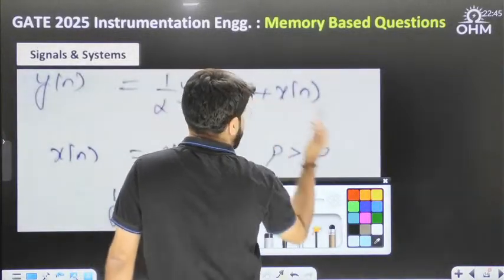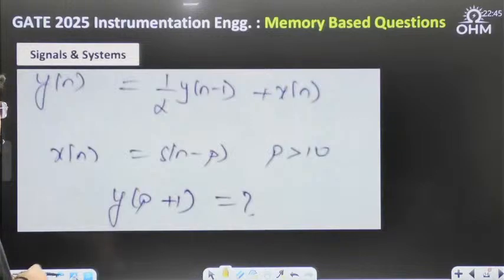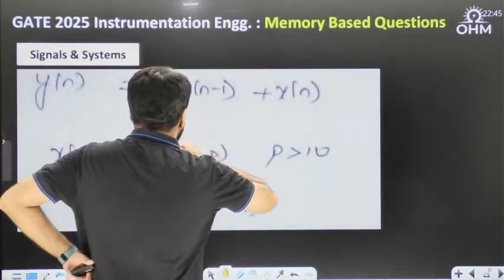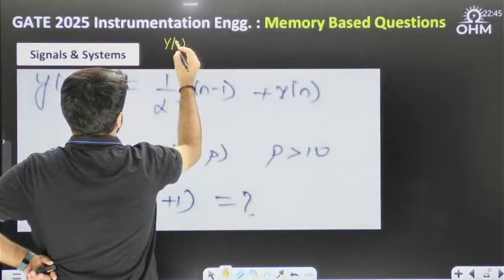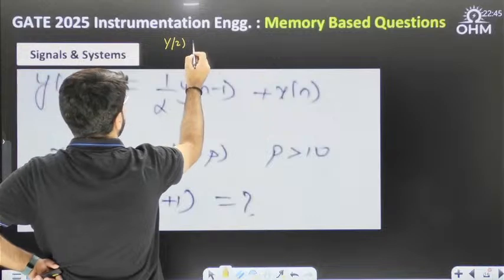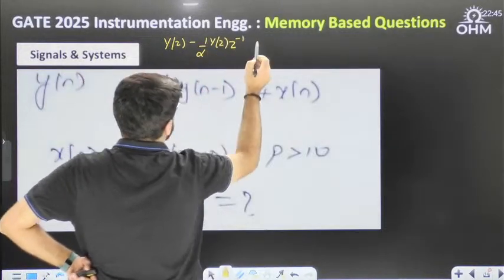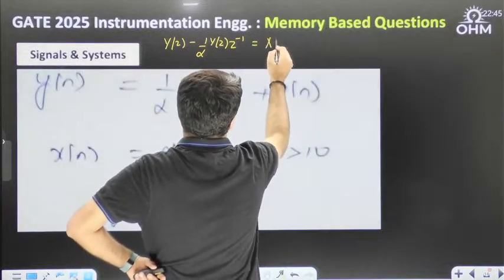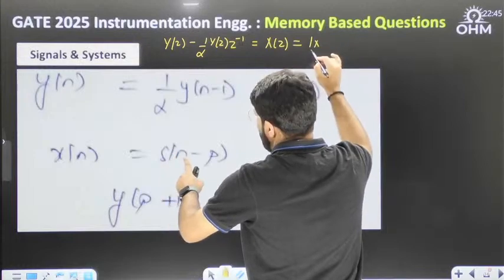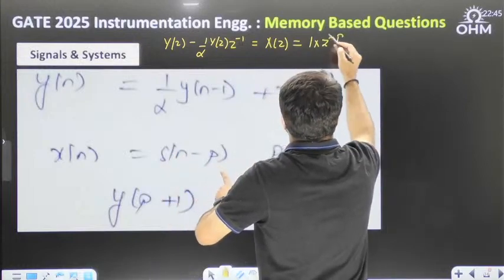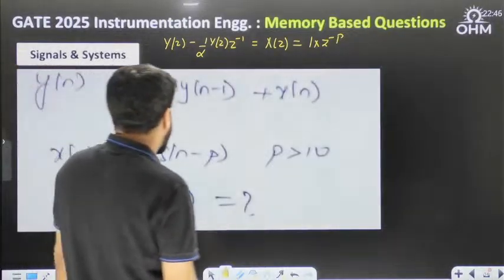First of all, it's better to convert this into the Z transform. You can convert this into the Z transform very easily. So what is the Z transform of this? Y[n] Z transform, Y(z). Shift all the y terms to the left side. So minus 1 by alpha, y[n minus 1] Z transform, time shifting, Y(z) Z inverse, is equal to x[n] Z transform X(z). And what is the Z transform of impulse? Impulse Z transform is 1, but delta[n minus p] will give you Z power minus p, again because of the shifting.